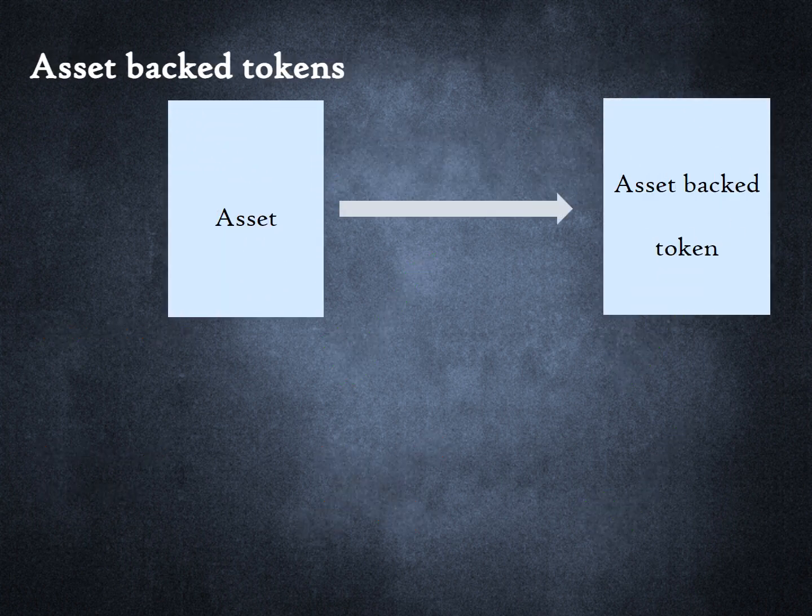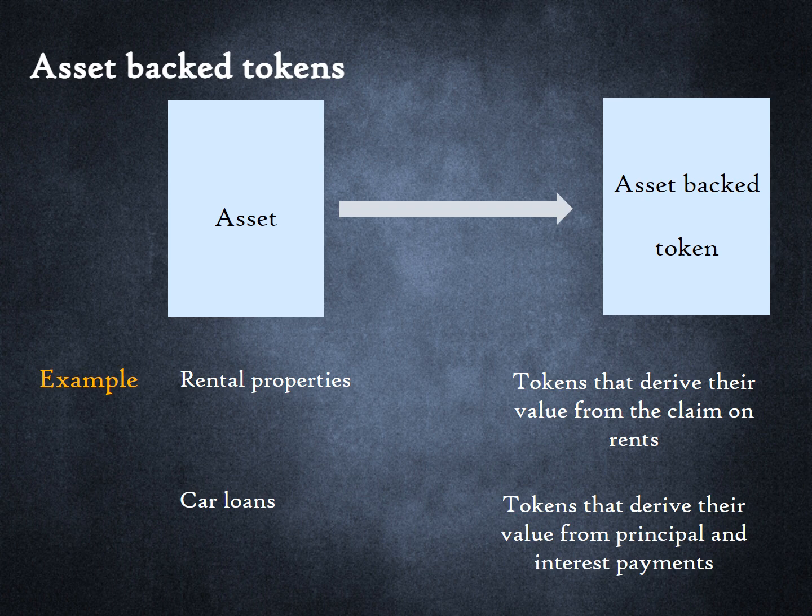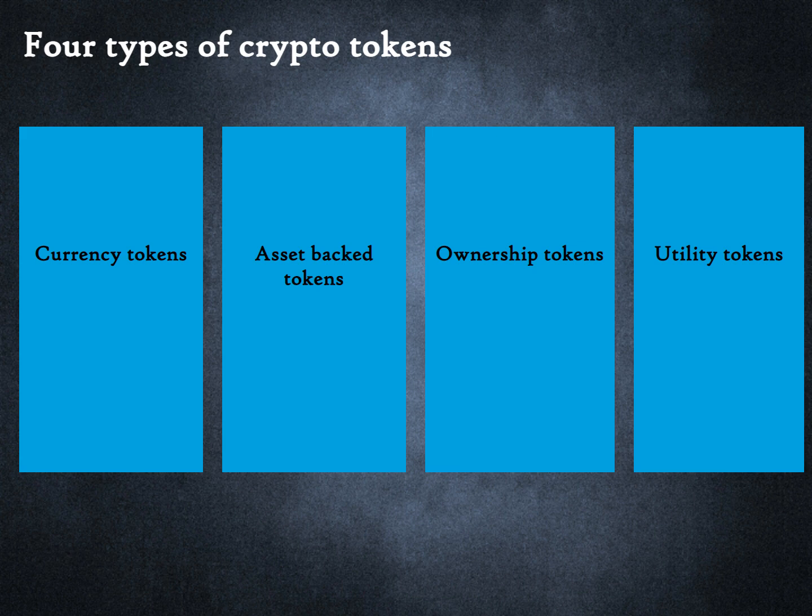In this lesson, we have covered stablecoins as an example of an asset-backed token. But in theory, asset-backed tokens can represent anything. For example, the token issuer could be a landlord who can receive rent from multiple properties. The rent then accrues to token holders who have purchased tokens from the landlord. Alternatively, the token issuer could be a bank which receives cash flows from car loans, which then accrue to token holders. This brings to the end of this lesson.